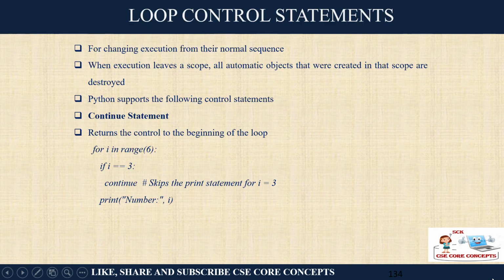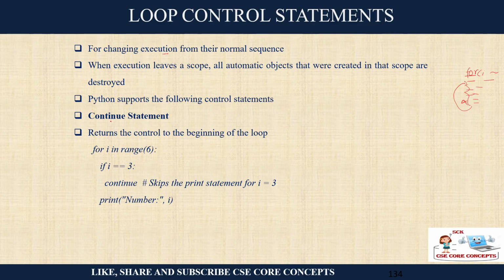Let's get started with the first statement, that is the continue statement. First of all, why do we require a loop control statement? That is to change the execution from the normal sequence. If a loop is executing in some normal sequence, because I have written some condition for i in something like that, and it is executing, but for some values I do not want the loop to continue and then again restart, right? So to change the execution, we can use these loop control statements.